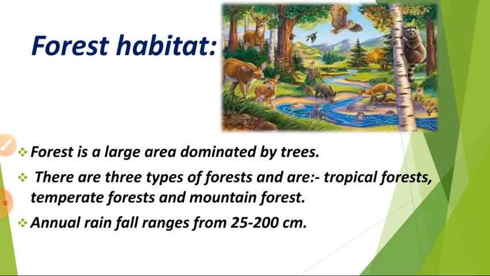In that, desert habitat means it is the driest place. In the world, 20% is desert, and we get just 25 centimeters of rainfall. The next one is forest habitat. In the forest habitat, we can see a large number of trees, many wild animals and many birds, and we get annual rainfall of 25 to 200 centimeters per year. And in the grassland habitat, we can see completely grasses, from short grasses to tall grasses. So these are the types of habitat.